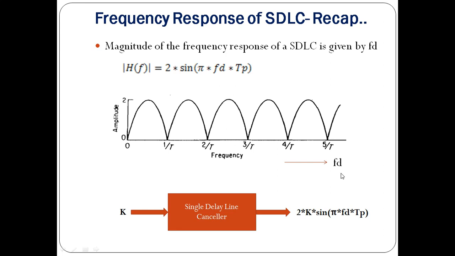Whenever we have fd not equals to 0, that means there are some targets which are moving. There we should not expect a 0 response, but it is an unfortunate situation where we are also getting 0 response at other values of fd other than 0.